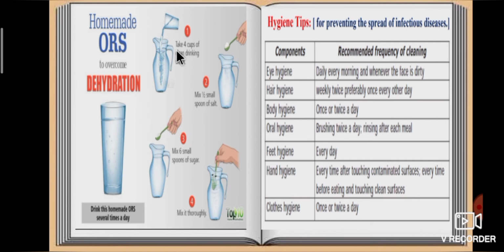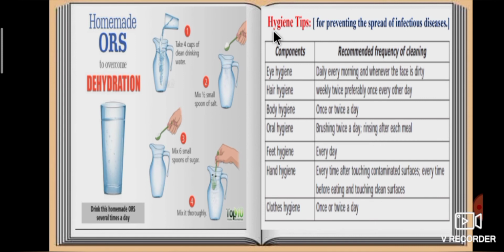Take a jug and pour 4 cups of drinking water. Then add half a small spoon of salt. Next, mix 6 small spoons of sugar. Last, mix it thoroughly. Yes, this solution is called ORS, oral rehydration solution.